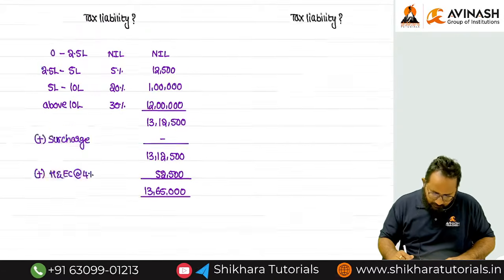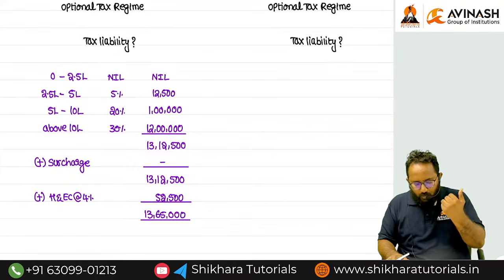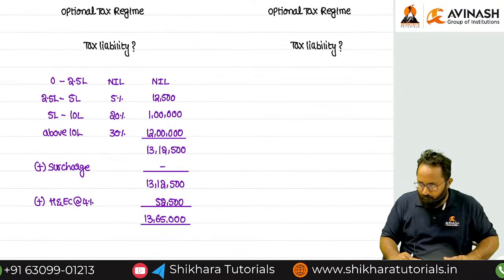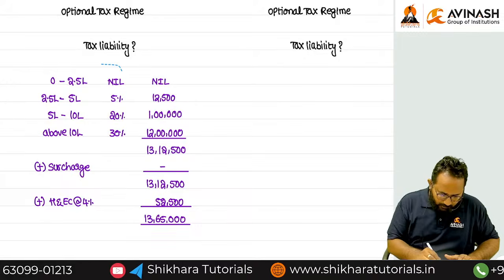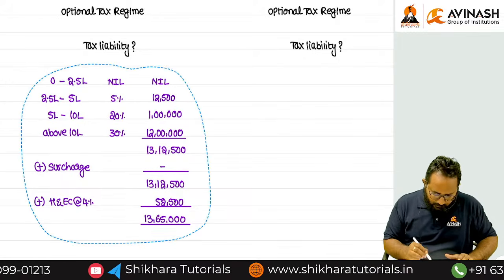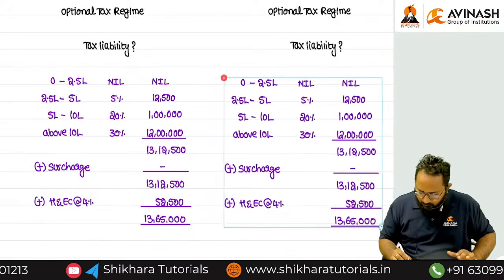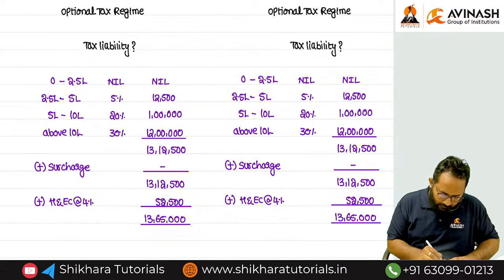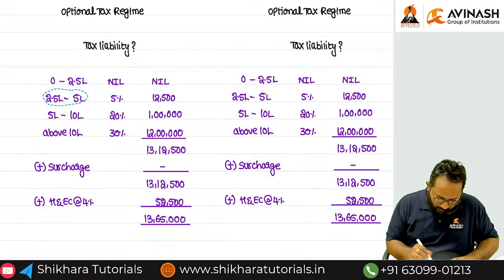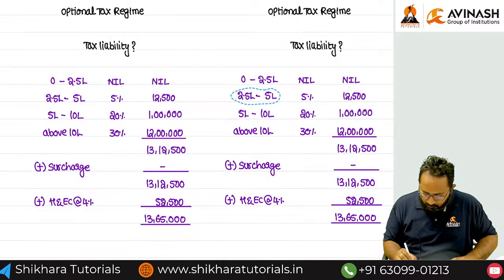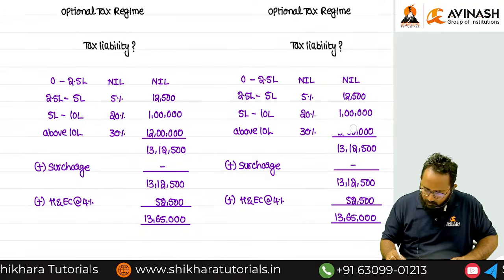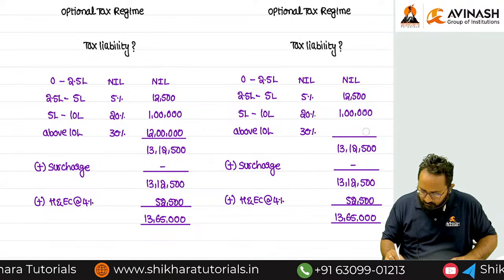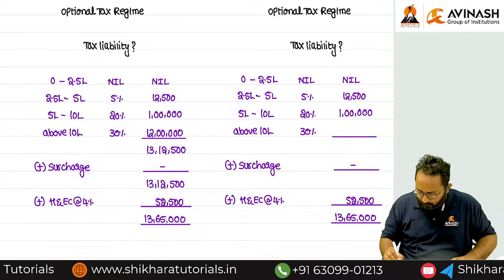In the same way, I want to do it for case 2. What changes do we have to make for this case? Here we have to make the changes and all the things will automatically change.